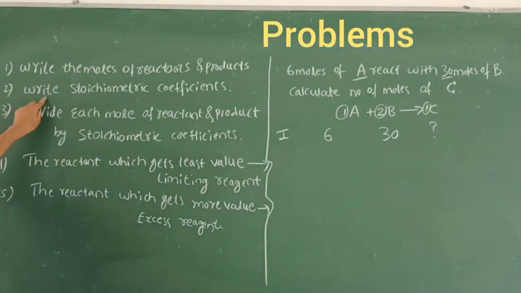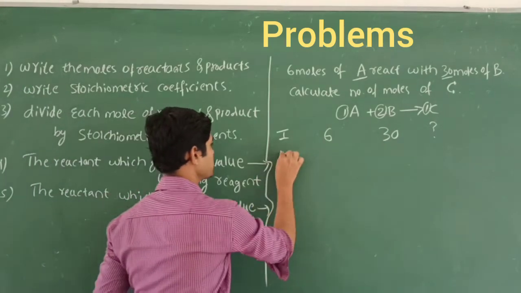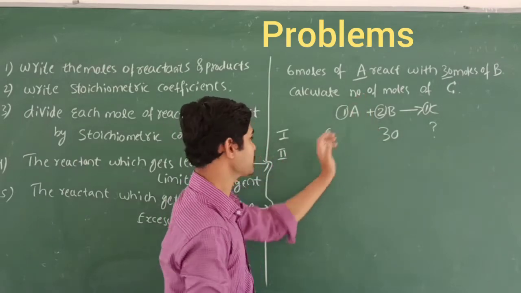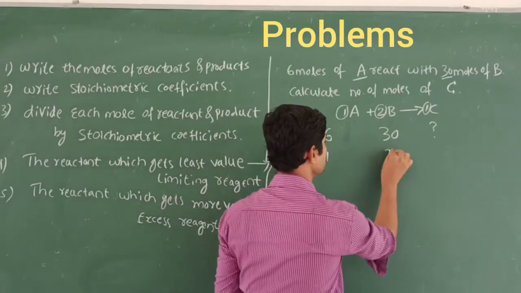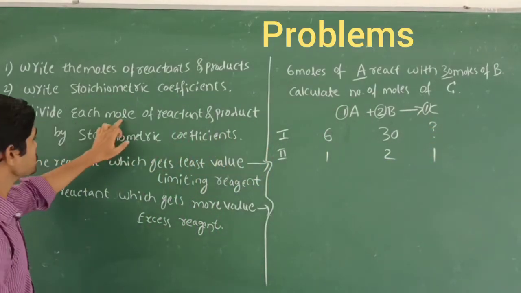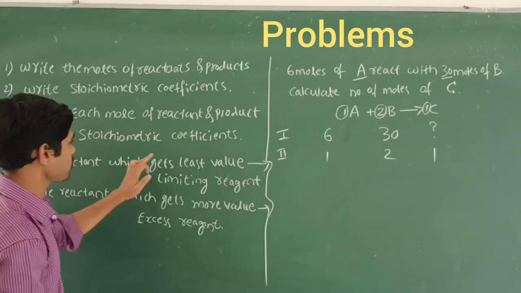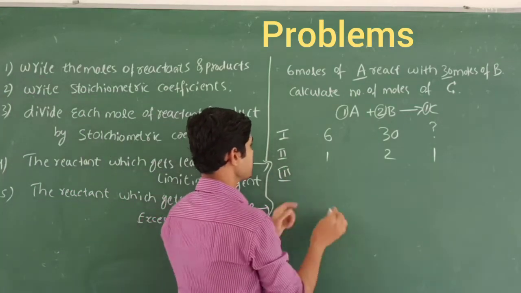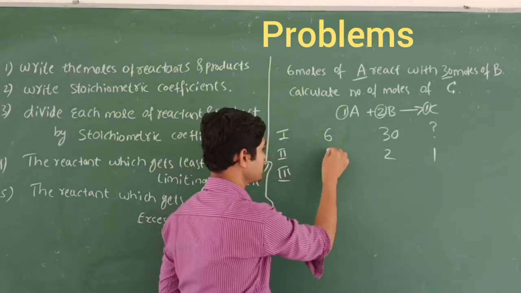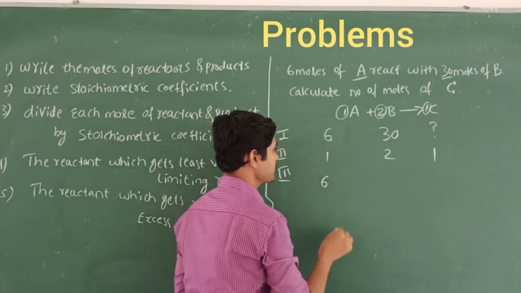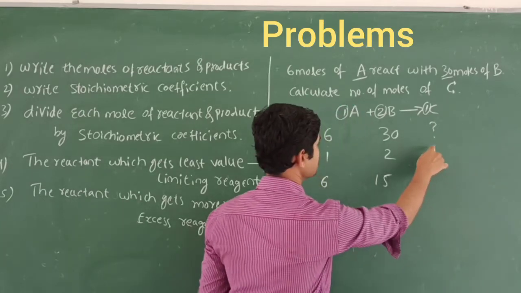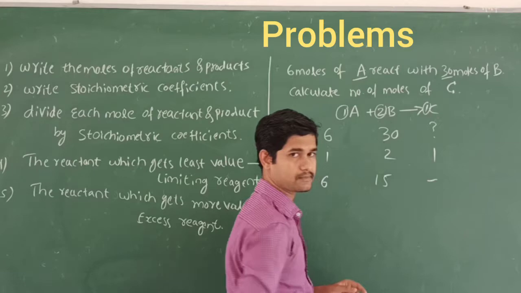And what is our step 2? Write the stoichiometric coefficients. For reactant A, nothing is written beside it, so that is 1. B has 2, and C has 1. Next, the third step: divide each mole of the reactants and products by its stoichiometric coefficient. So 6 by 1 is equal to 6, and 30 by 2 is equal to 15. For C you don't know the moles, so you should keep it as it is.